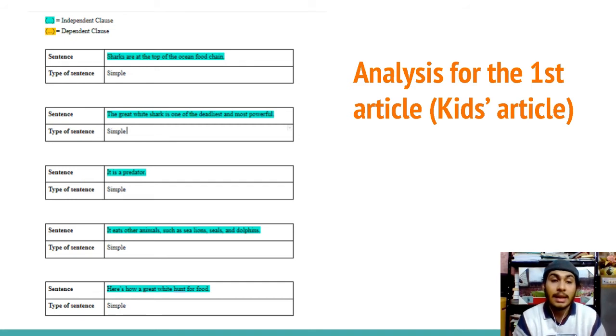The next sentence: "It is a predator." Also a simple sentence because it has only one independent clause. The next sentence: "It eats other animals such as sea lions, seals, and dolphins." Also a simple sentence because it has only one independent clause and not more than one. The next sentence: "Here's how a great white hunts for food." Also a simple sentence because it has only one independent clause.